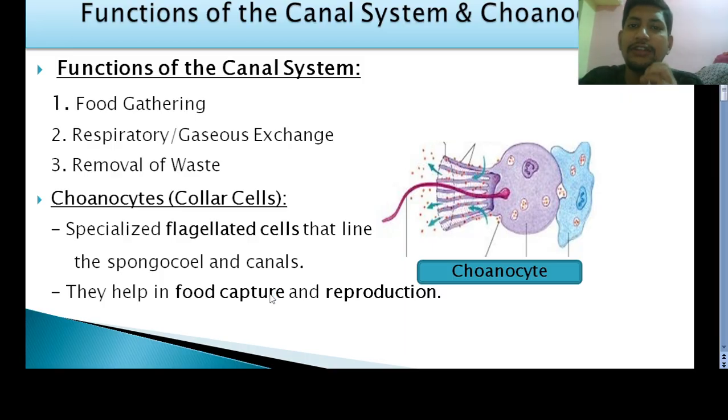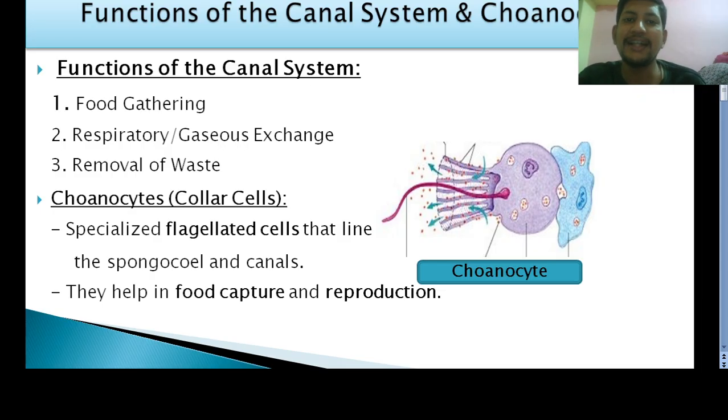Now, what are the functions of the canal system? See, the canal system performs three important functions. Number one, food gathering, nothing but collection of food present in the water. It also helps in respiration or exchange of gases, and removal of waste, you can say excretion. So in total: collection of food, exchange of gases, as well as removal of waste.